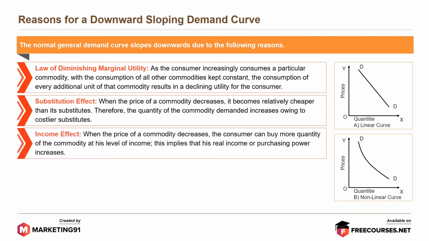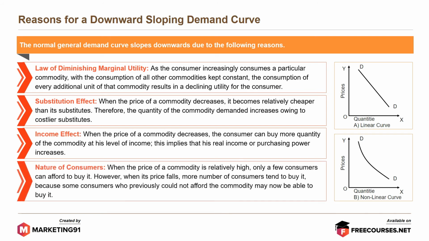Third, income effect. When the price of a commodity decreases, the consumer can buy more quantity of the commodity with his level of income. This implies that his real income or purchasing power increases. Fourth, nature of consumers. When the price of a commodity is relatively high, only a few consumers can afford to buy it. However, when its price falls, more consumers tend to buy it, because some consumers who previously could not afford the commodity may now be able to buy it.